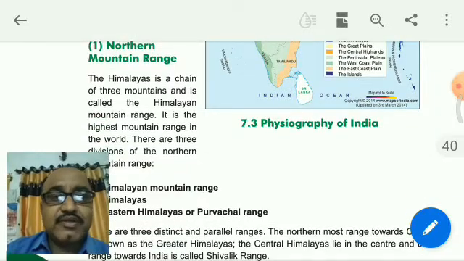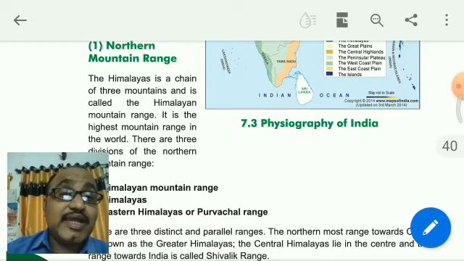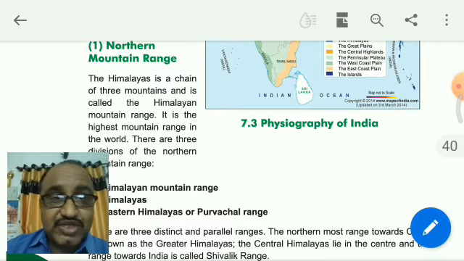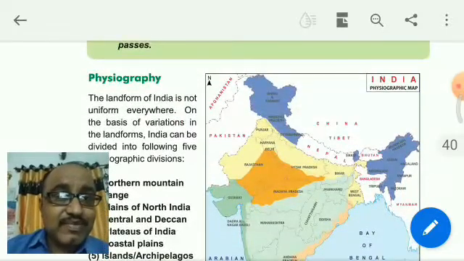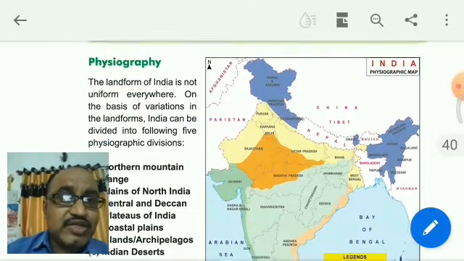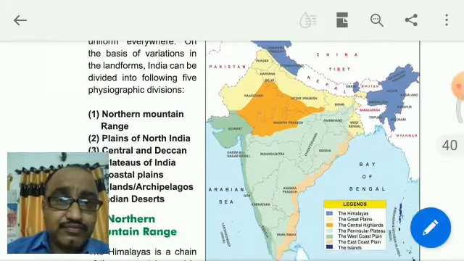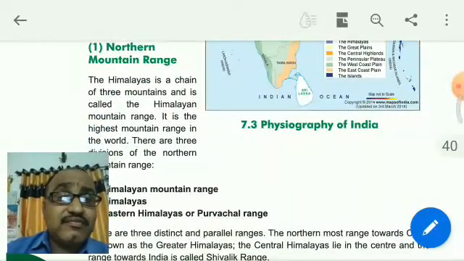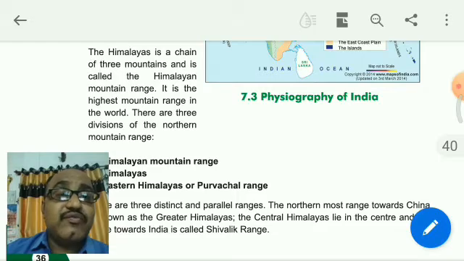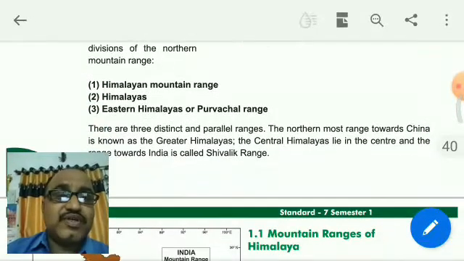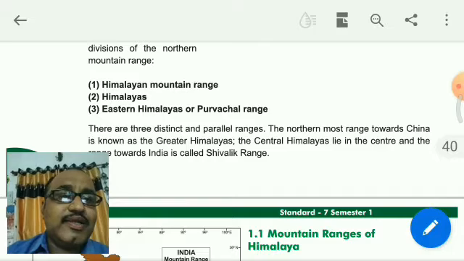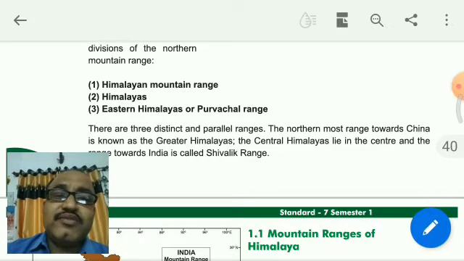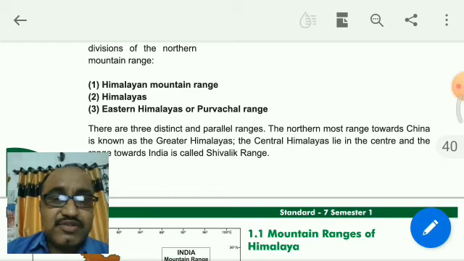Northern Mountain Range. The Himalayas is a chain of three mountains and it is called the Himalayan mountain range. You can see the Himalayan mountain range in our map. It is lying down there. It is also the highest mountain range in the world, and there are three divisions. There are three distinct and parallel ranges.